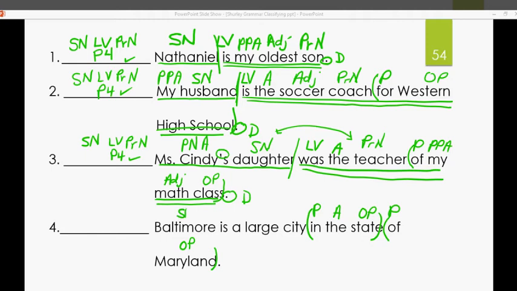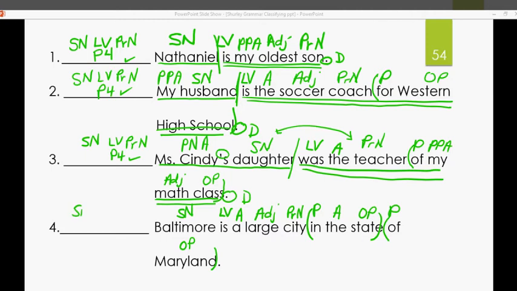Baltimore is a large city. Subject noun. What is being said about Baltimore? Baltimore is. Linking verb. Is what? It's a city. And that means the same thing as the subject noun, doesn't it? They're the same. So we know it's a predicate noun. What kind of city? Which city? Large city. Adjective. Article, adjective, A.